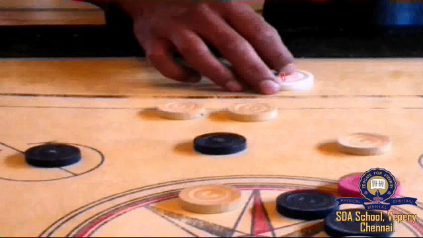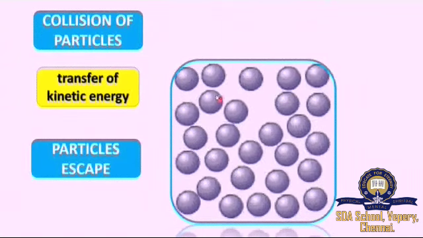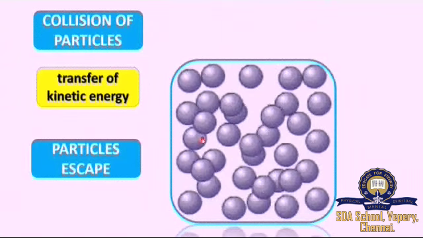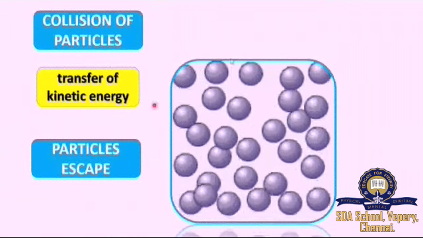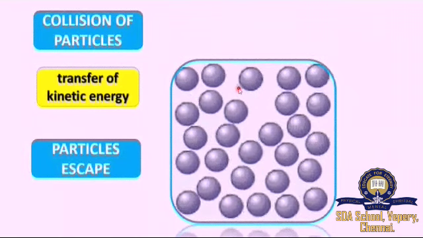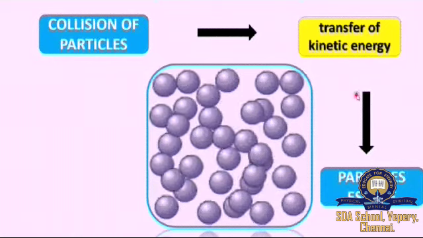So the kinetic energy of this coin is getting transferred to this coin. That's why this coin is moved. Sometimes the coin may jump out of the board also, right? Similarly, when the collision happens, the transfer of energy also happens between the particles in the liquid state, and the particles may escape from the surface of the liquid. It is similar to playing carom board.